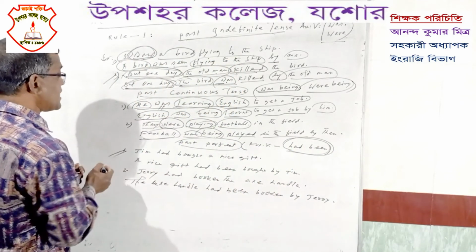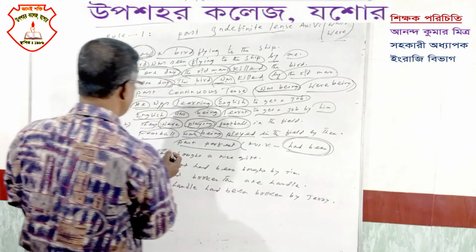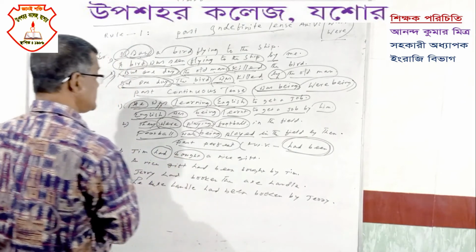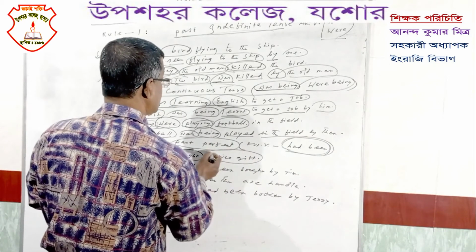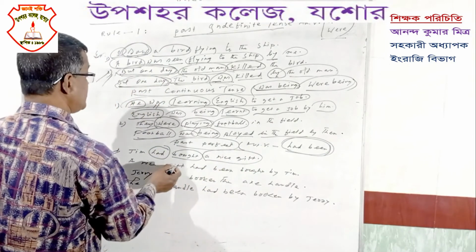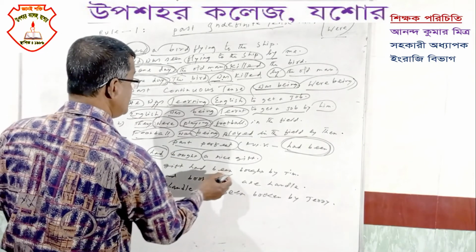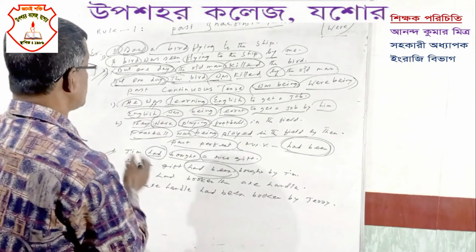Now notice the example: "Jim had bought a nice gift." Here you find had, then V3 bought. So it is past perfect. Here we will once again make the object into the subject, a nice gift. Then, since it is perfect, we will use had been as the auxiliary verb.